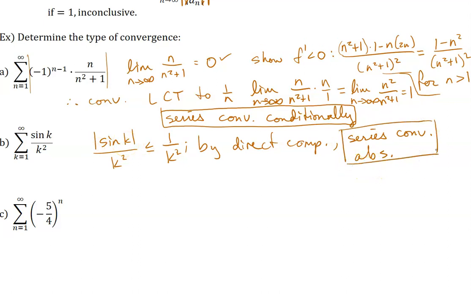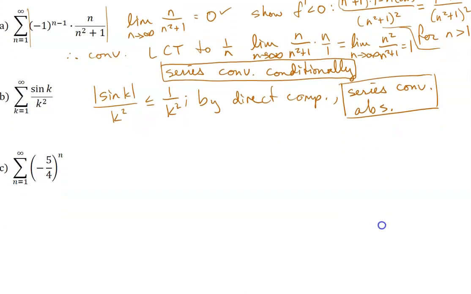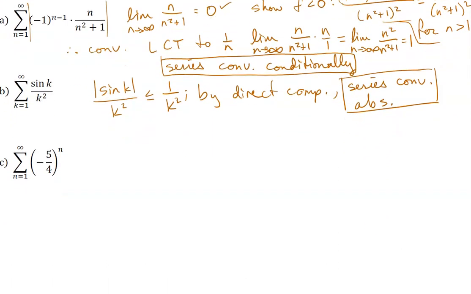And then for this last one, this is actually a geometric series. I am going to write it a little bit differently just so we can look at it in that alternating form. So from 1 to infinity, we could write this as (-1) to the n times (5/4) to the n. If that helps it look a little bit more alternating, then that is totally fine.